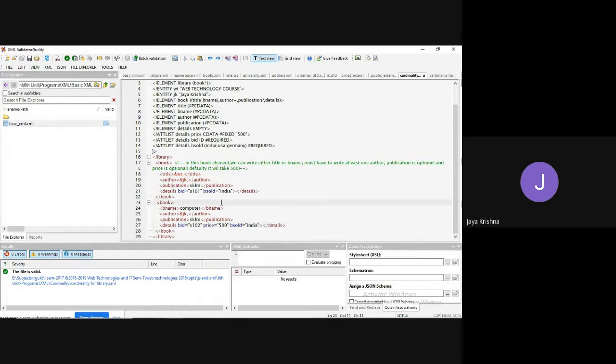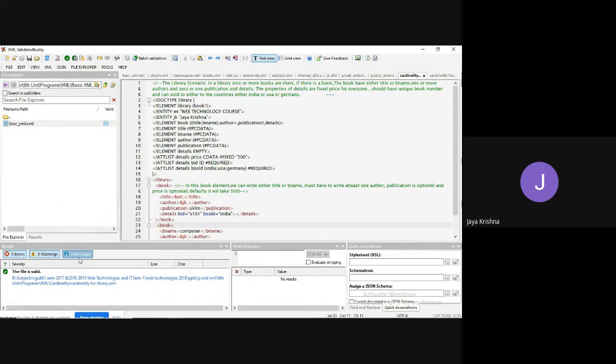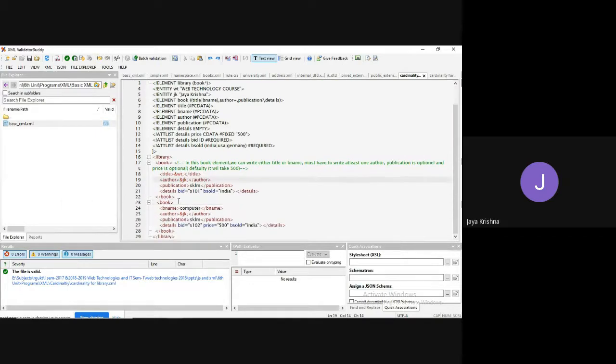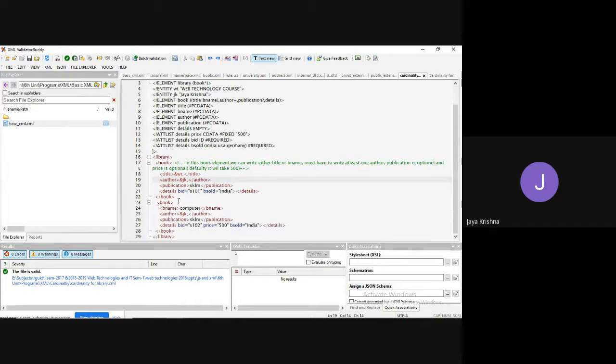I have saved this. I will go to the XML file and click on validate. The file is valid and there are no errors at all. Now I'll try to make some modifications to get some kind of errors. So first thing, I'm going to allow for a book name.